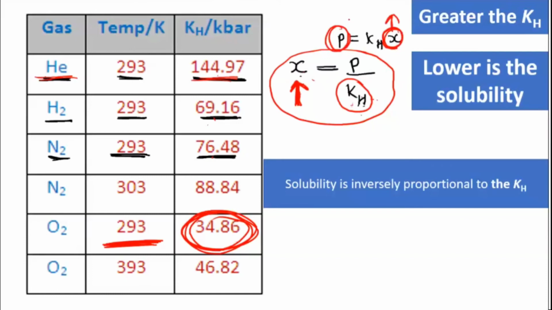So mole fraction and pressure are directly related to each other. But now we are talking about KH and X. How are they related? When I write in terms of mole fraction, I get pressure divided by KH. So here X defines the solubility part. So KH is inversely related to solubility.